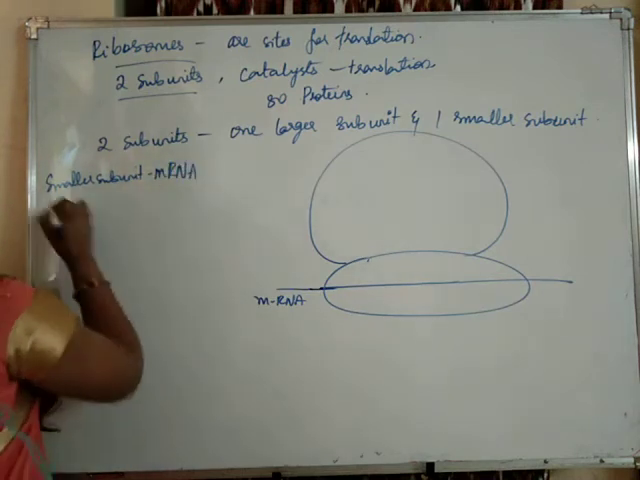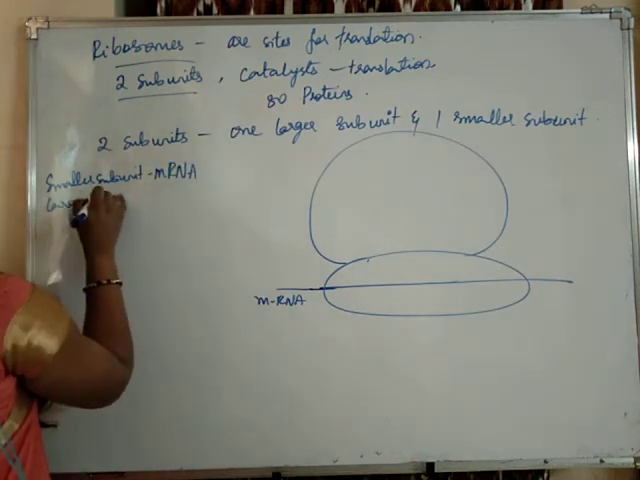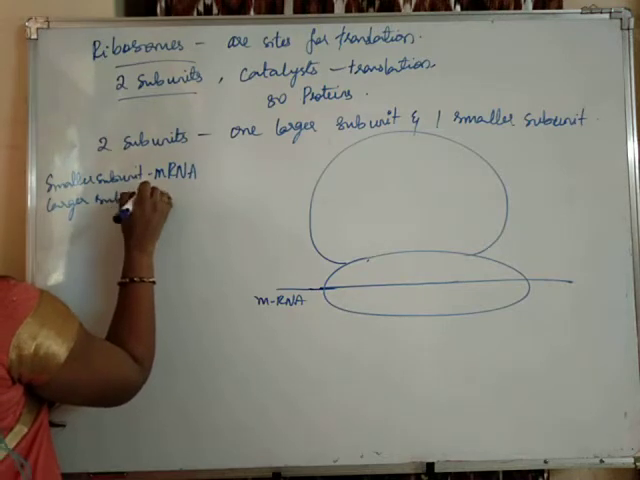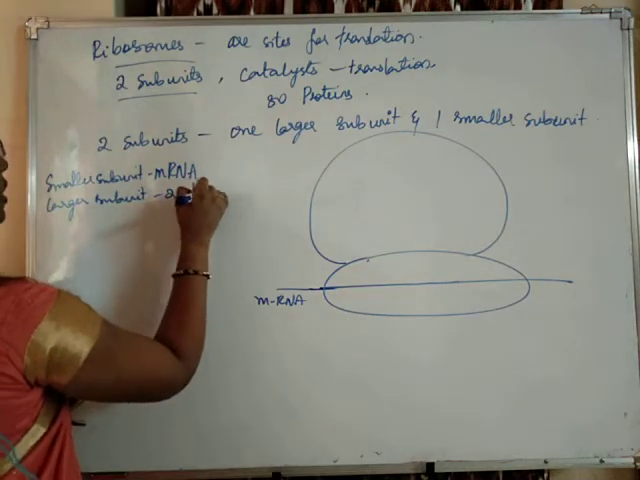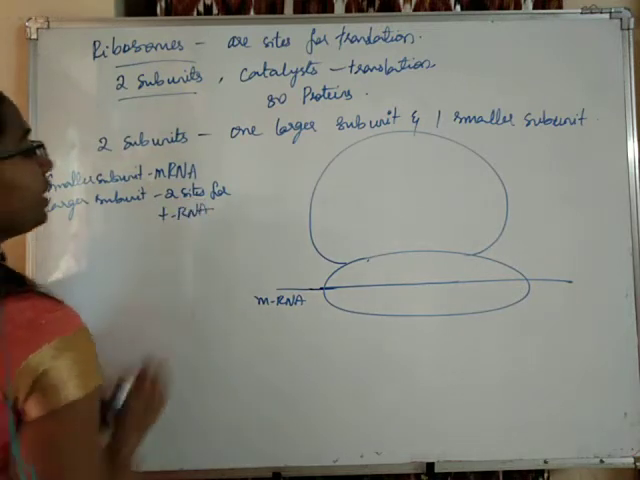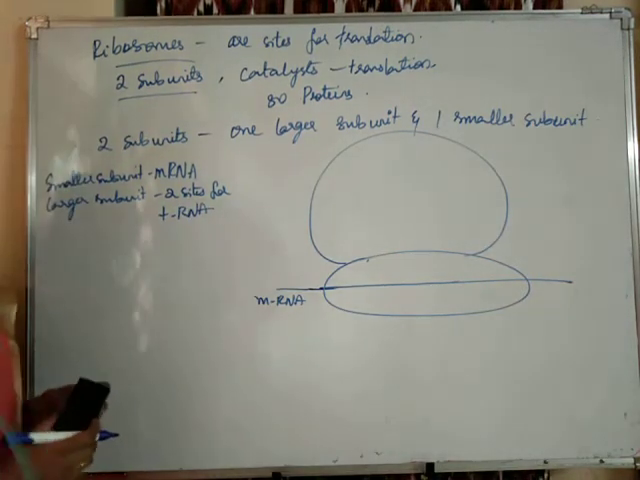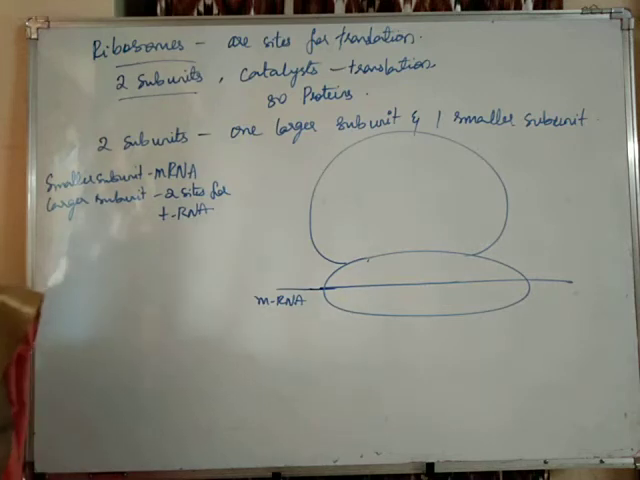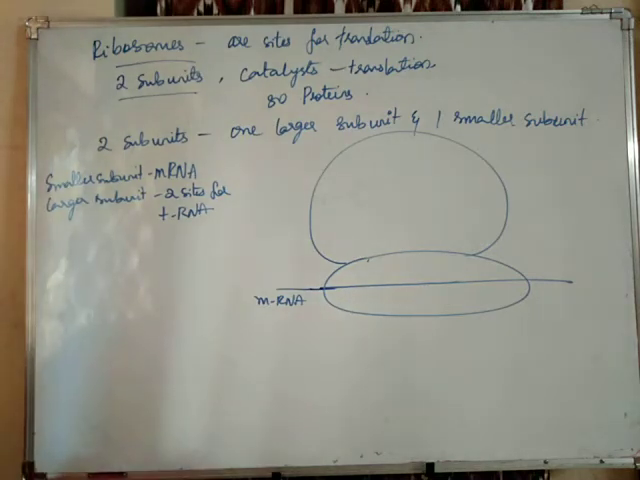And the larger subunit always carries two sites for the binding of tRNA.